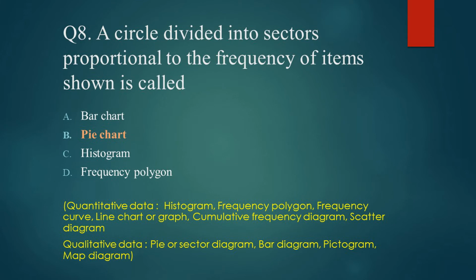Question number 8 says, a circle divided into sectors proportional to the frequency of items shown is called. So quantitative data is shown by histogram, frequency polygon, frequency curve, line chart or graph. And qualitative data is shown by pie or sector diagram, bar diagram, pictogram, map diagram. So option B, pie chart is the right option.